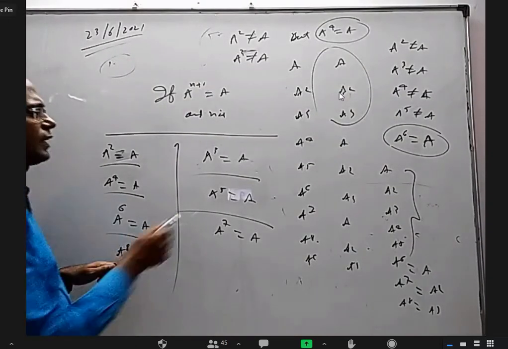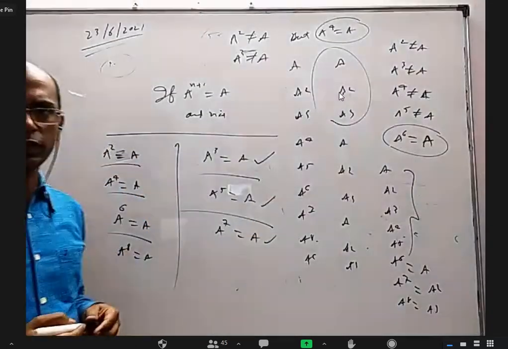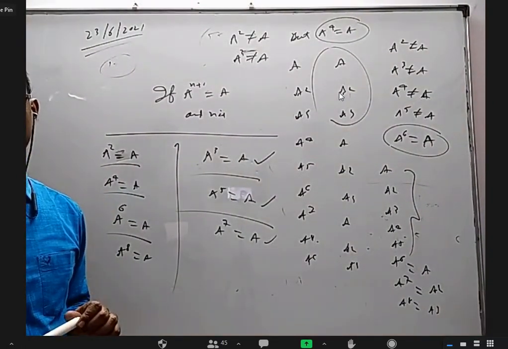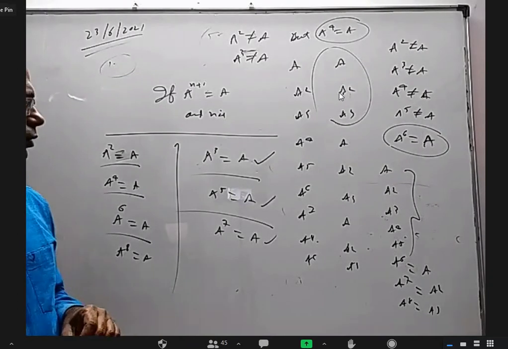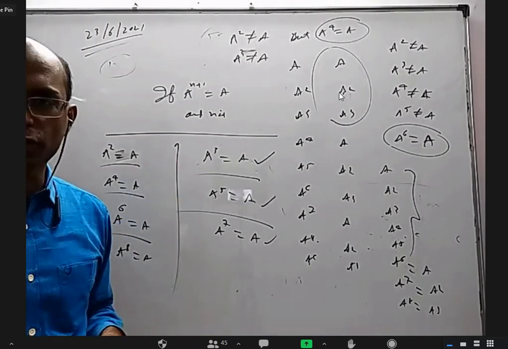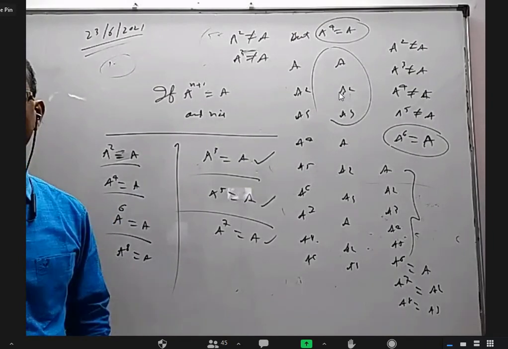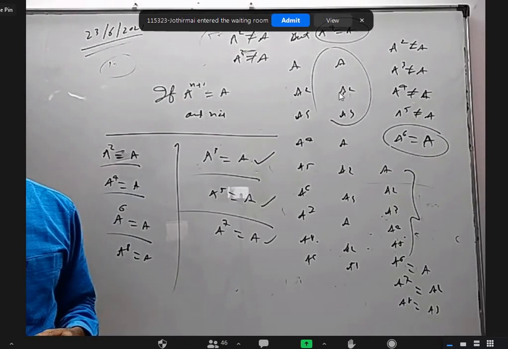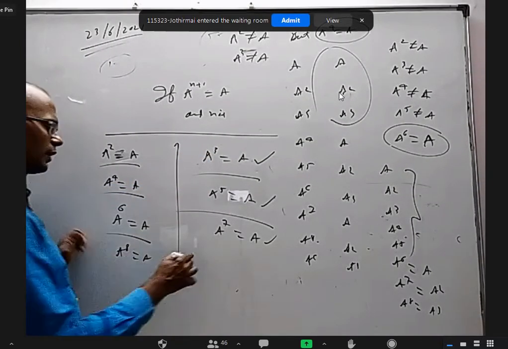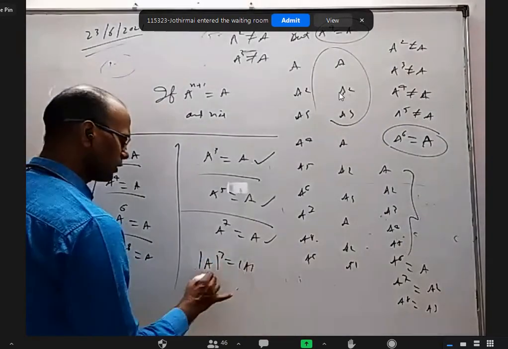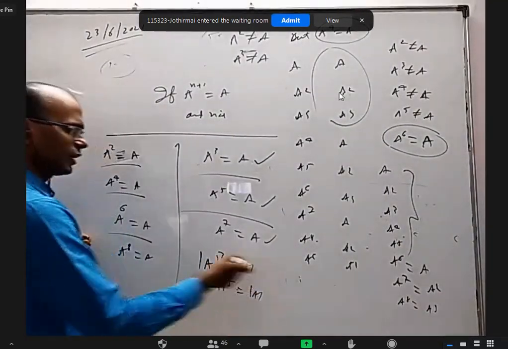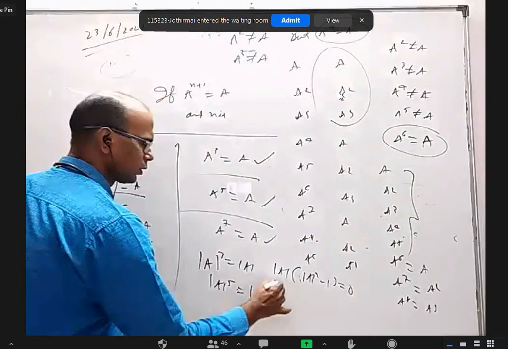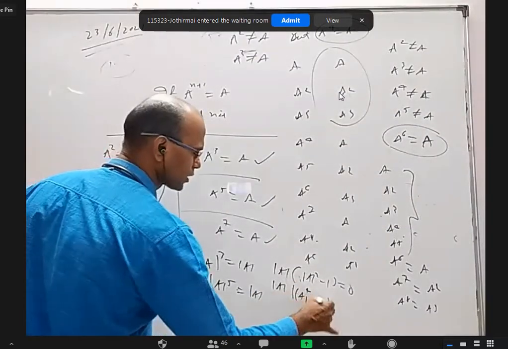If we take any one of these, what can the determinant of that matrix be? Det A can be how much? 0, 1, 5, minus 1, which one? If you take all these things and apply them, you may get det A whole cube equal to det A. If you take det A common, you will get det A into det A whole square minus 1 equal to 0, or det A into det A power 4 minus 1 equal to 0.